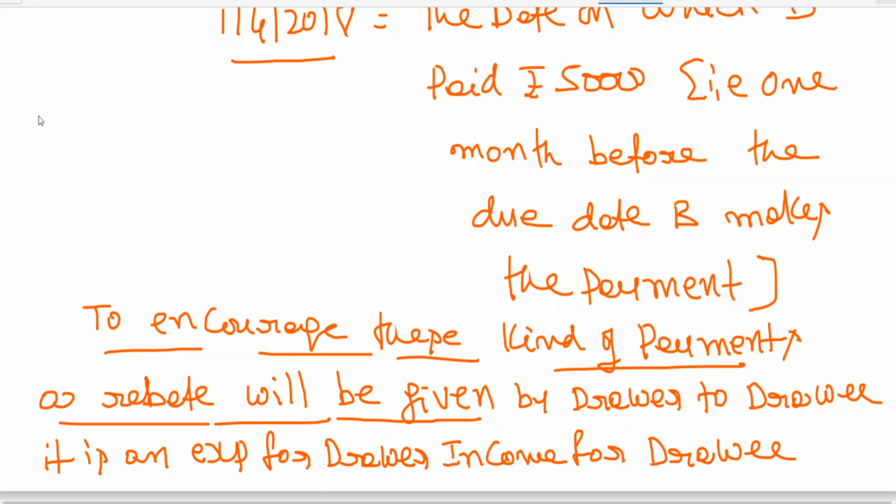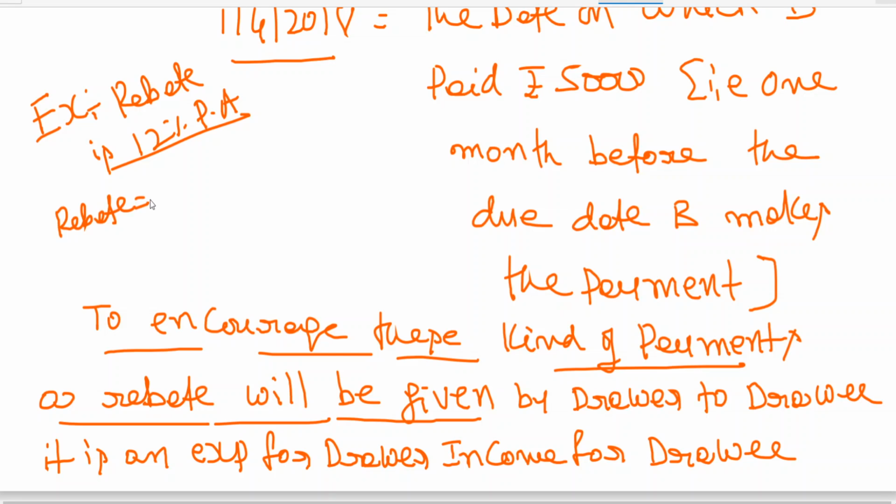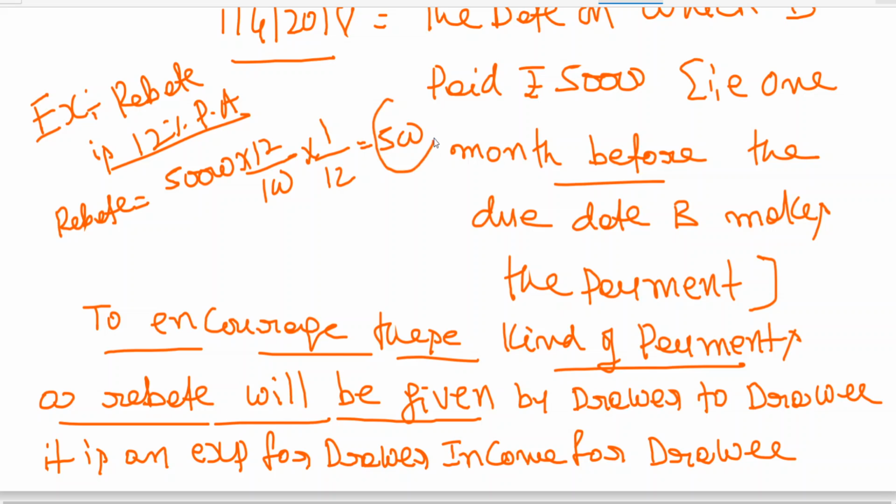So, for example, rebate is 12% per annum. Rebate is to be calculated for 1 month because he is making the payment 1 month before. So, 50,000 into 12% into 1 by 12. How much rebate is given? 500 rupees rebate. So, rebate is to be calculated.